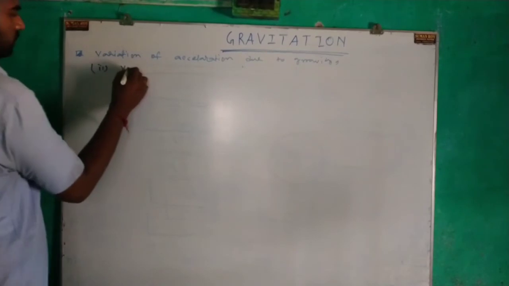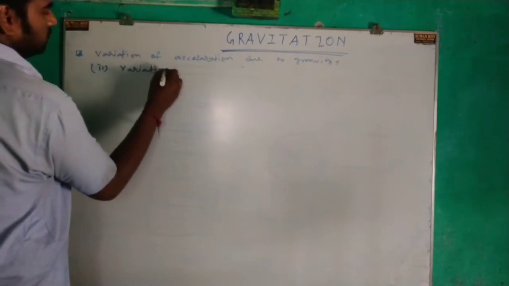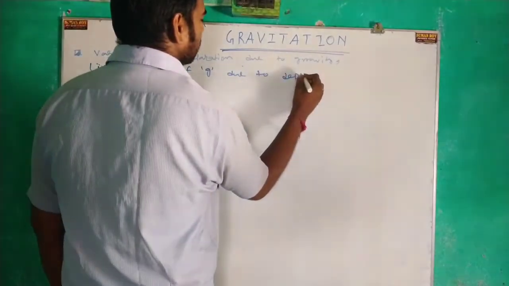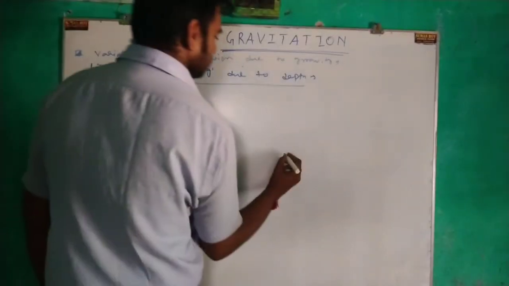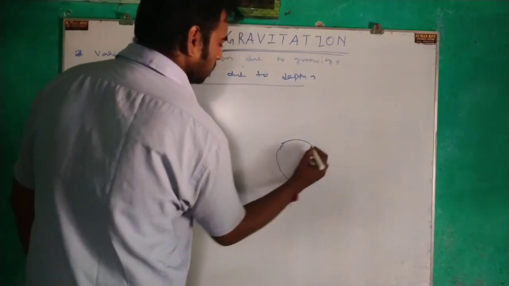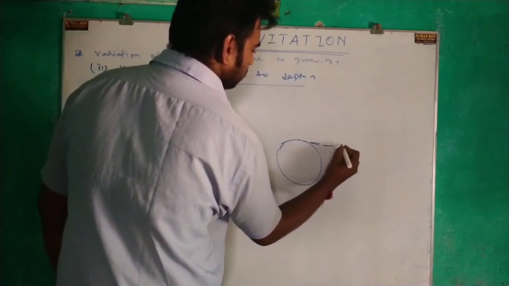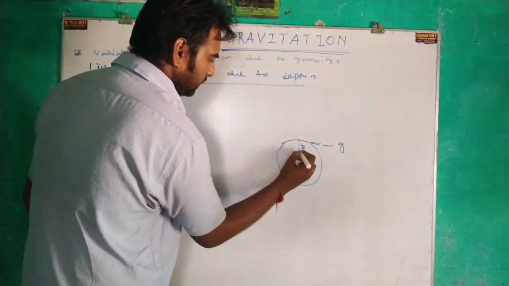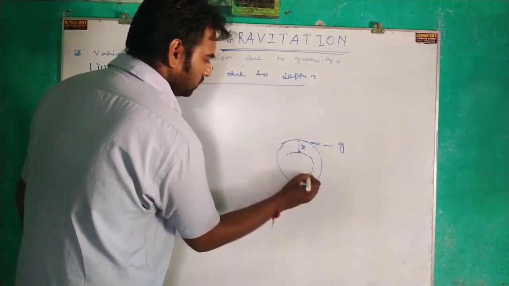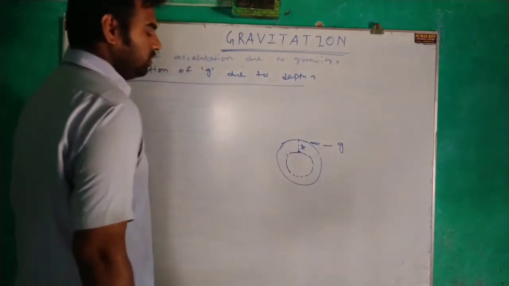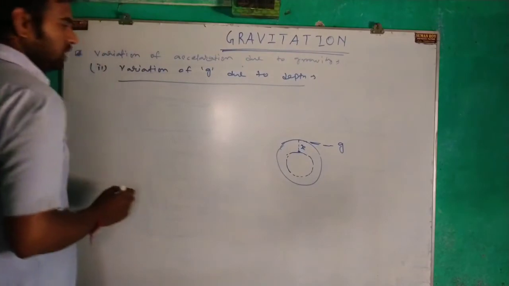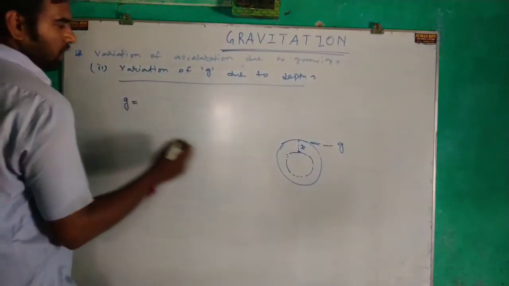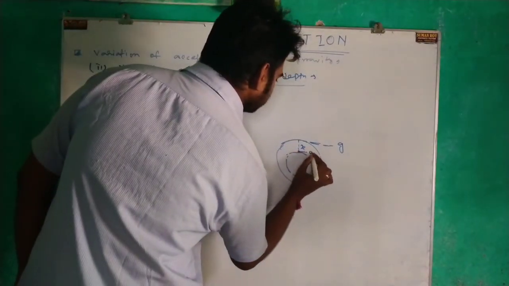Now, variation of g due to depth. See, this is Earth. At Earth's surface, the value of acceleration due to gravity is g, and now at x depth we have to find out the value of acceleration due to gravity. At that point the value of acceleration due to gravity is g dash.